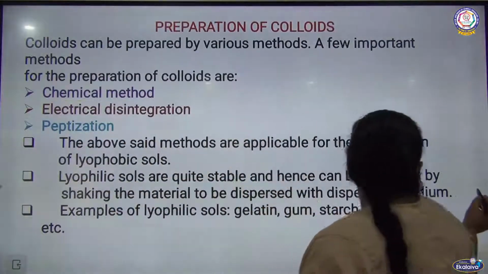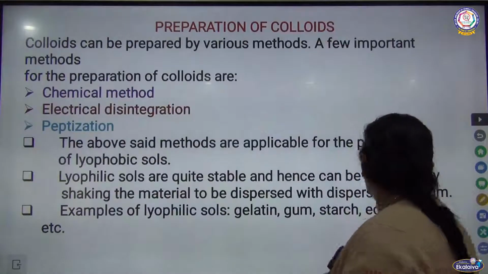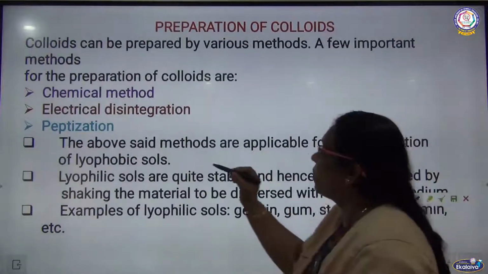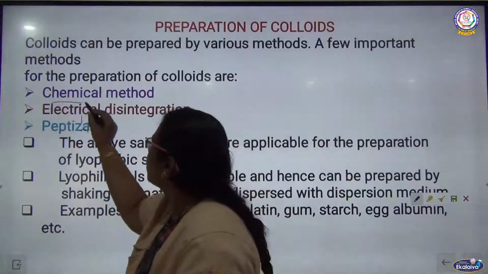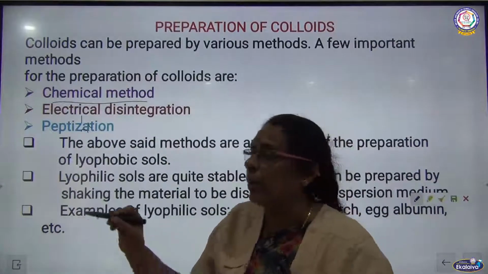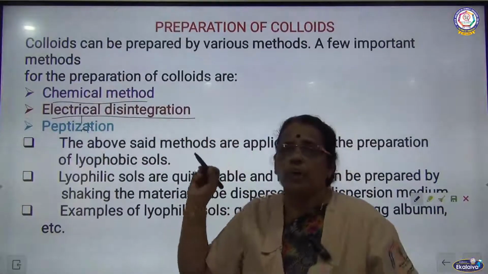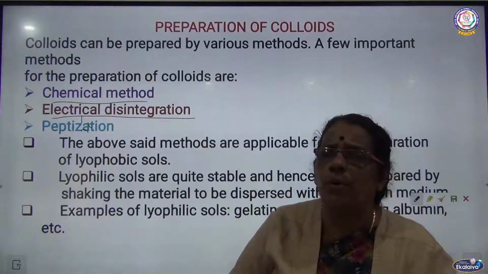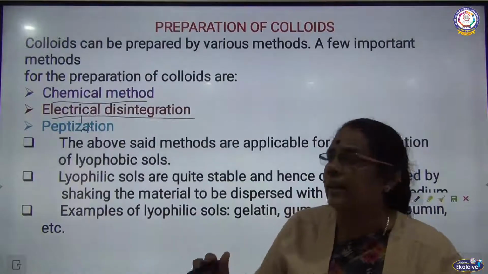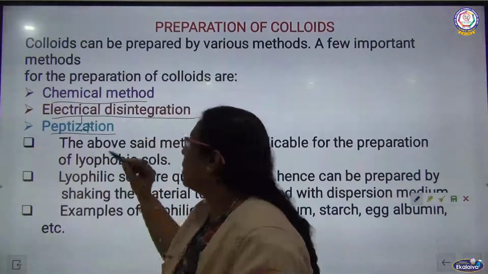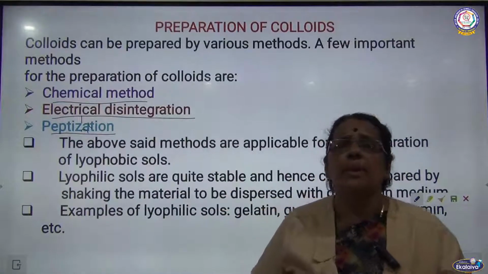So what is the first type of preparation? It is based on chemical methods. What is the chemical method? Using chemical reactions. So the first method is the chemical method. The second one is electrical disintegration. What we are doing? We are going to pass electricity and disintegrate the ions present there. The next one is peptization. So these are the three methods of preparing colloids.